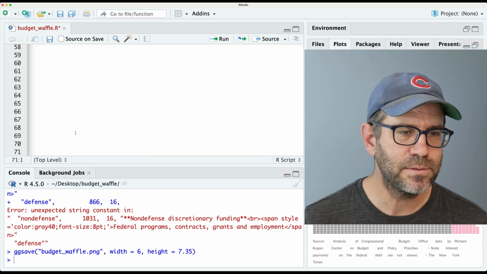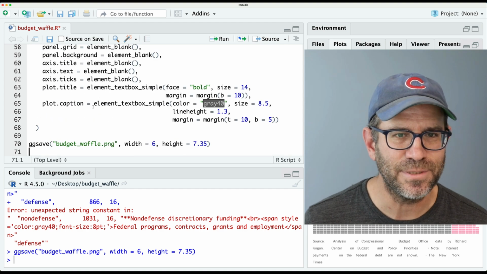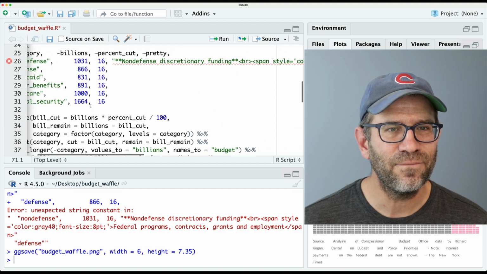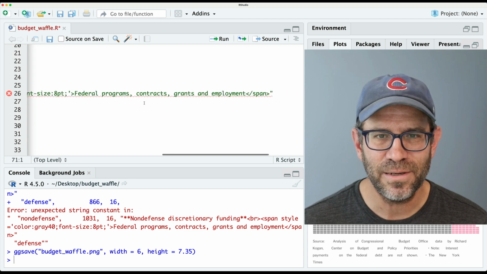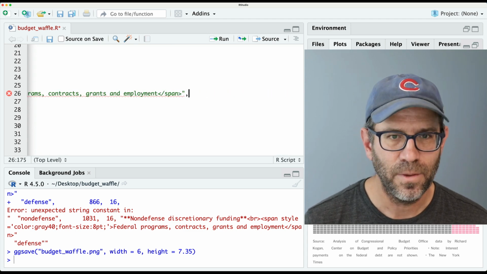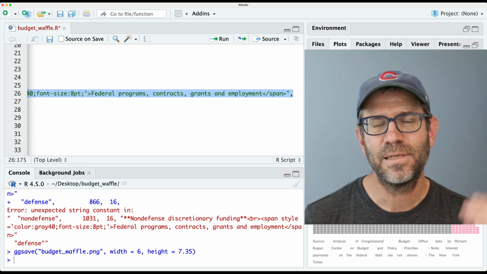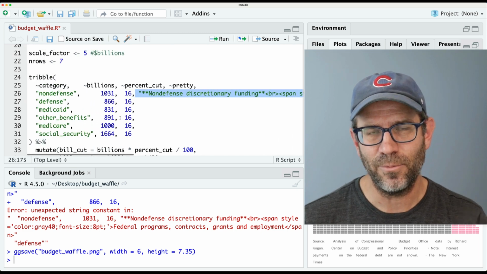So again, if I run this, well, it's not happy because I didn't finish everything else. What did I do? Oh, I don't have a comma at the end here. So now I'm going to go ahead and repeat this for the other categories, and I will be right back.